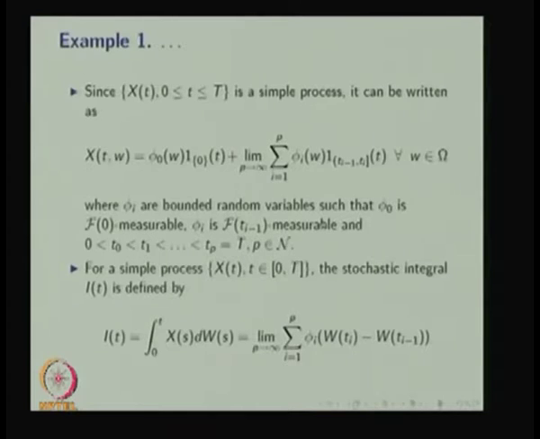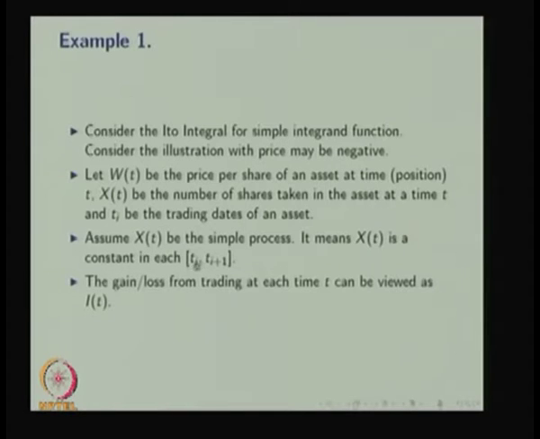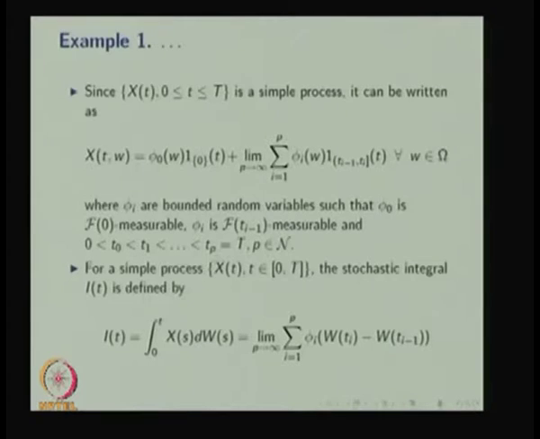Because it is taking a constant value in the interval t i to t i plus 1, you can write the simple process X of t in this form.